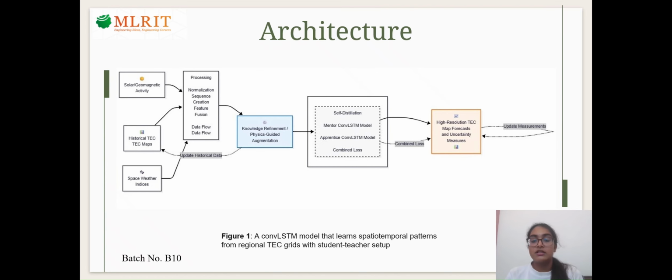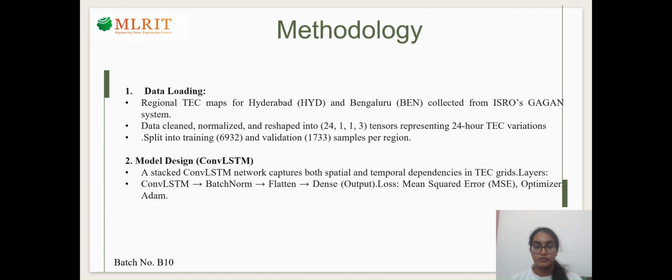This process is called self-distillation. We use a combined loss function that considers both actual values and teacher predictions, which helps improve accuracy and reduces overfitting. Finally, the model generates TEC map forecast along with uncertainty. There is also a feedback mechanism where new data is added back into the system, helping improve future predictions. Overall, this is the architecture that helps in accurate, stable TEC forecasting.